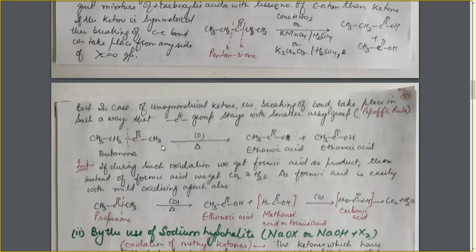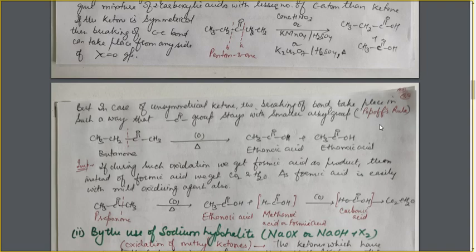So what will be obtained after this oxidation? Here the same oxidizing agents are used, that is concentrated HNO3, KMnO4 with H2SO4, K2Cr2O7 with H2SO4. These oxidizing agents are used along with strong heating. So what will happen? The breaking of the bond will take place from this side, and we will get CH3COOH, that is carboxylic acid, from these two carbon atoms, that is ethanoic acid, and from here also the two carbon carboxylic acid is formed, that is ethanoic acid. And this conclusion is known as Popoff's rule.